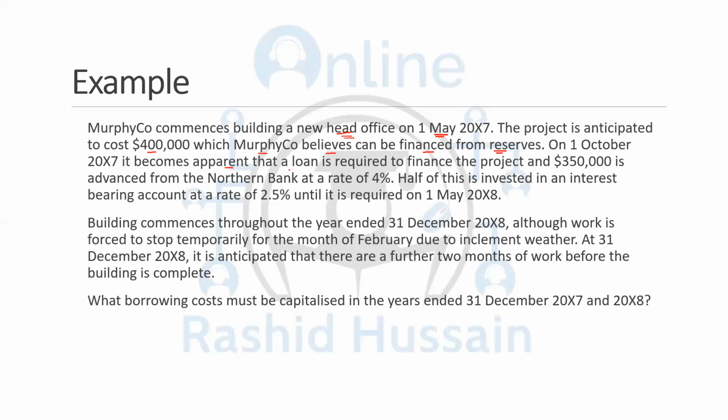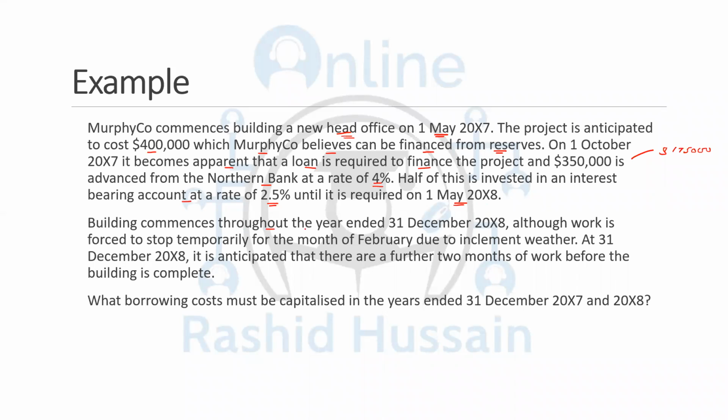On 1st October, it becomes apparent that a loan is required to finance the project, and 350 is advanced from the Northern Bank at a rate of 4%. So they borrowed 350,000 for construction, and the rate is 4%. Half of this is invested in an interest-bearing account at the rate of 2.5% until it is required on 1st May 20X8. So they invested the half amount, which is 1,75,000. Half of that is invested. Fine. At 2.5% for how many months? From 1st October to 1st May.